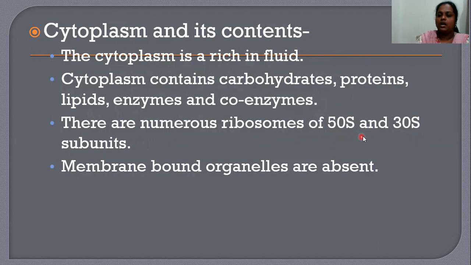Membrane-bound organelles are absent in prokaryotes, whereas eukaryotes have membrane-bound organelles.